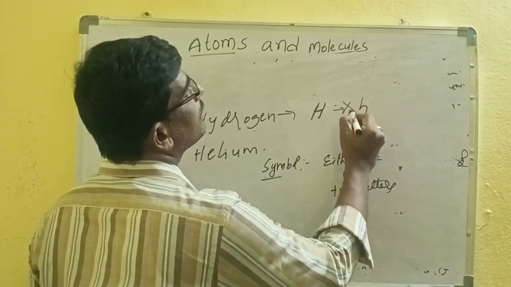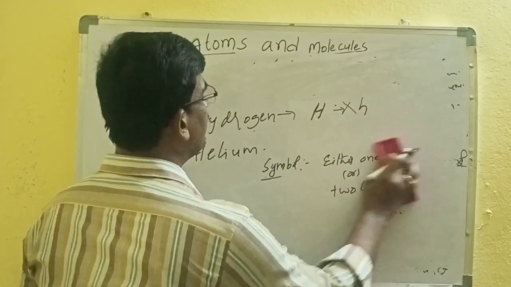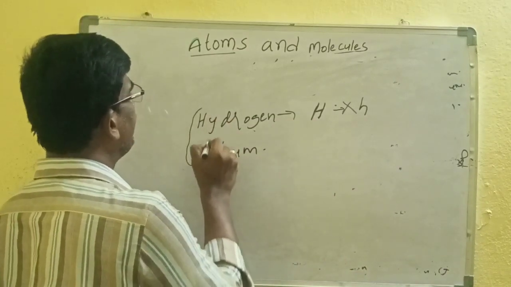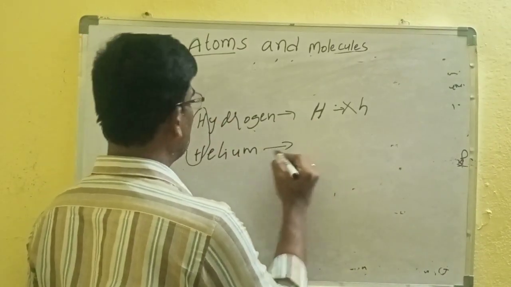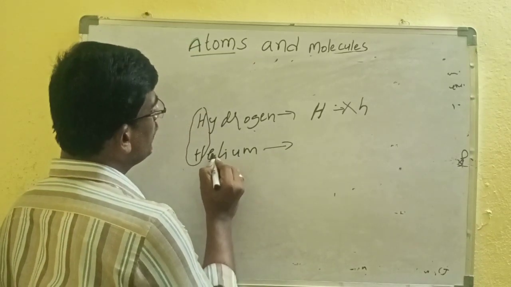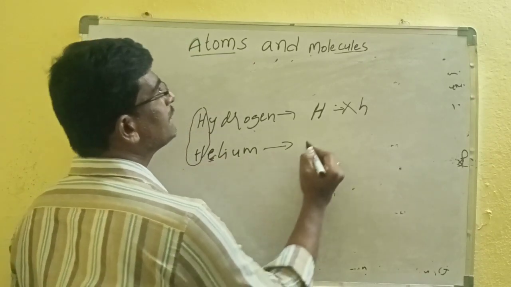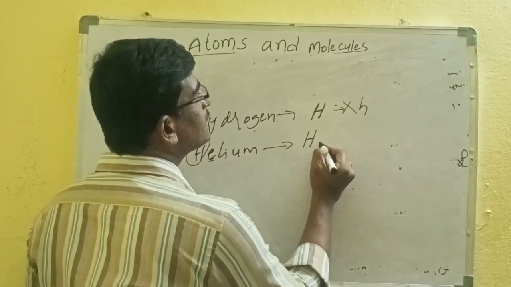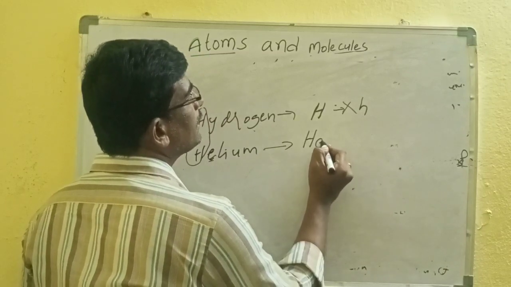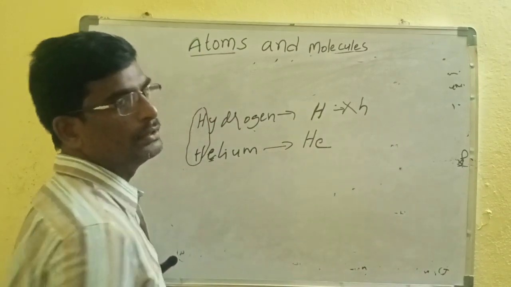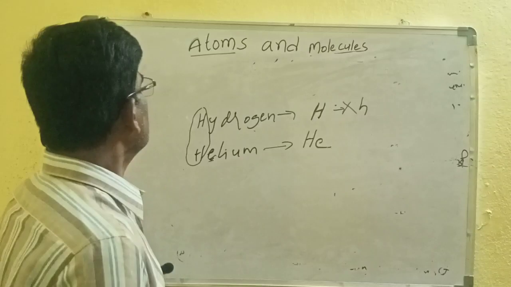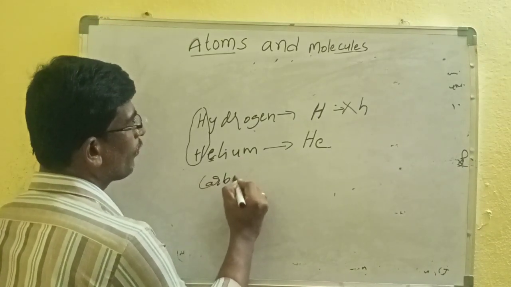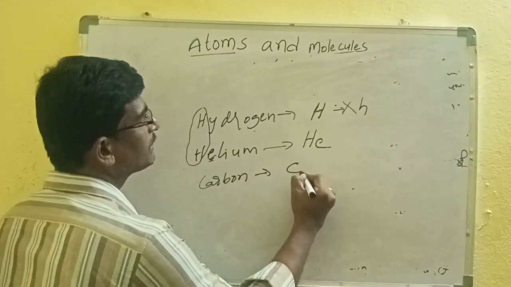If two names start with the same letter, take the second letter as part of the symbol, and this must be a small letter. For example, carbon is C.